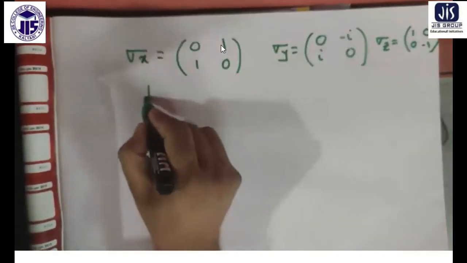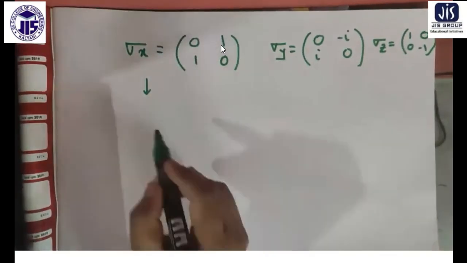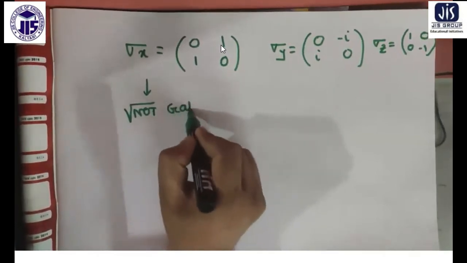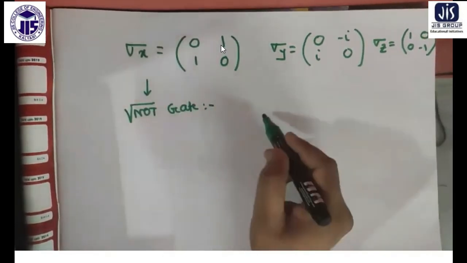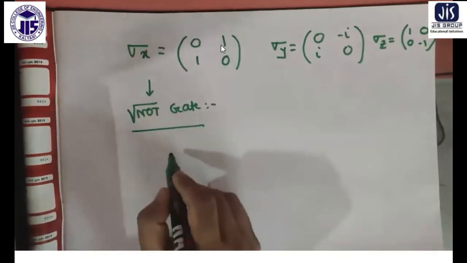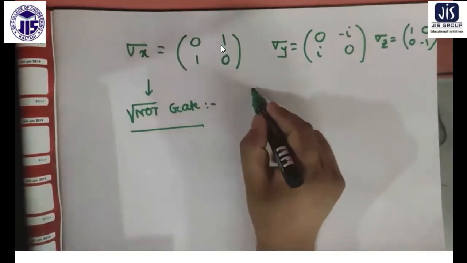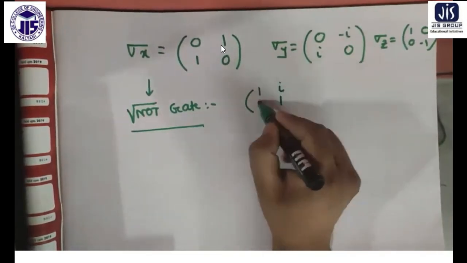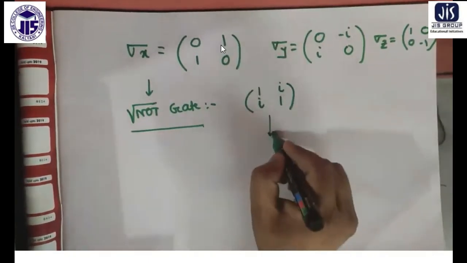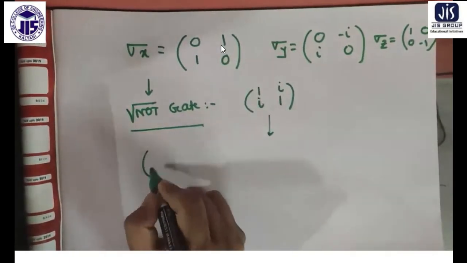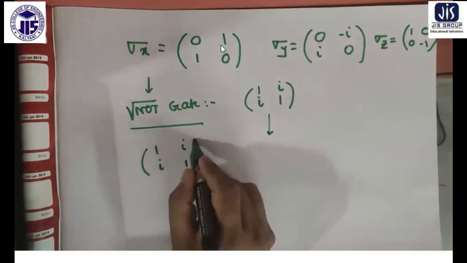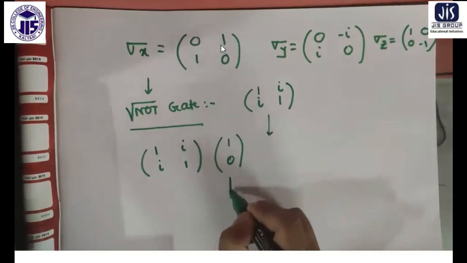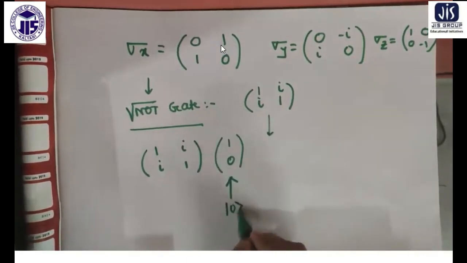The operation of the X gate I have just shown you. Now let me show you the root NOT gate. The corresponding operator is this. Suppose it operates on one of the spin states, suppose this is the spin up state, or 0 state.